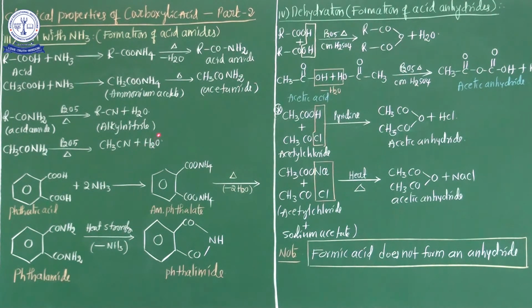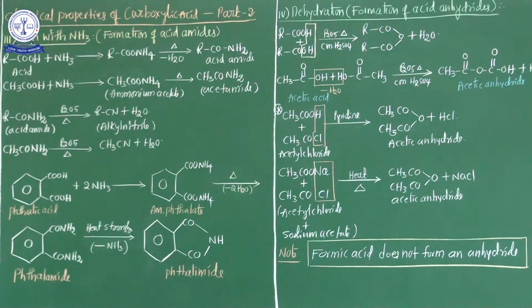But the remaining chemical properties we discuss now belong to the category of reactions involving the hydroxyl group. In this category, two chemical properties are already completed. Number one is the formation of ester, which is nothing but reaction with alcohol. Esterification reactions are already completed. And the second one is the formation of acid chlorides, which is nothing but reactions with PCl5, PCl3 and thionyl chloride.